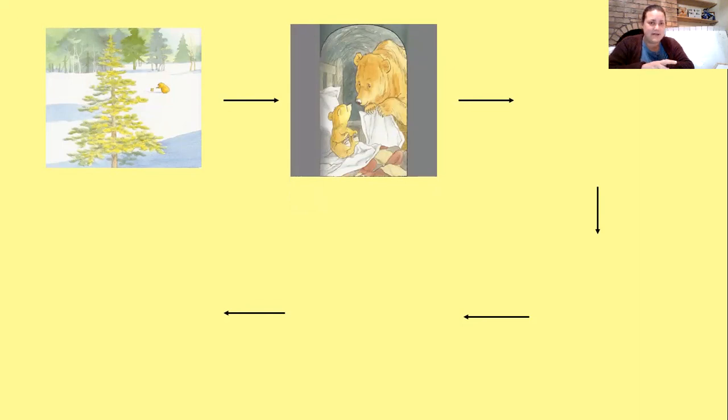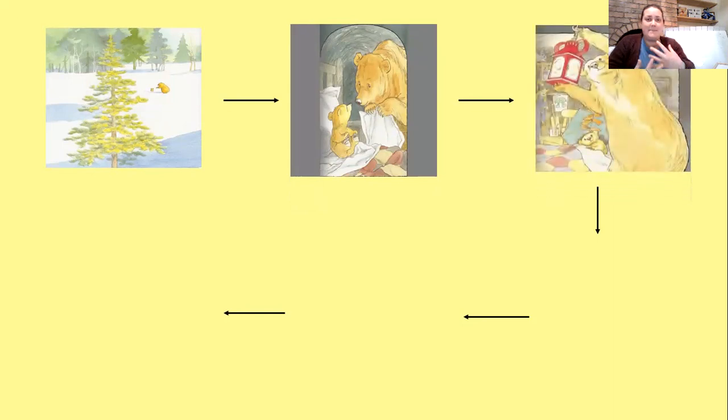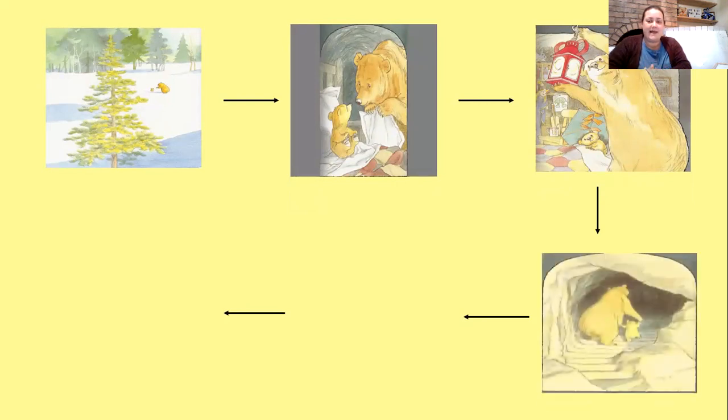So then what did Big Bear do? After giving him the small lantern, Big Bear collected the biggest lantern he could find. But Little Bear was still really scared, wasn't he? So what did Big Bear do? Big Bear took Little Bear outside, and to his amazement, it was dark.